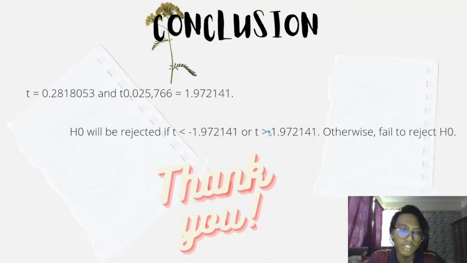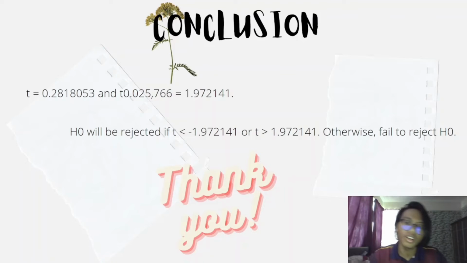For the conclusion, as I stated earlier, for the t-test we got the value, and the critical value at 5% is 1.97241. It is a two-tailed test, so the null hypothesis will be rejected if the test statistic is smaller than negative 1.97241 or larger than positive 1.97241.